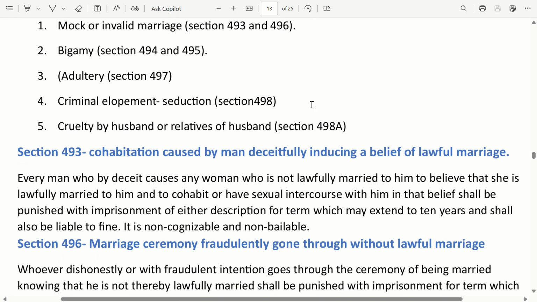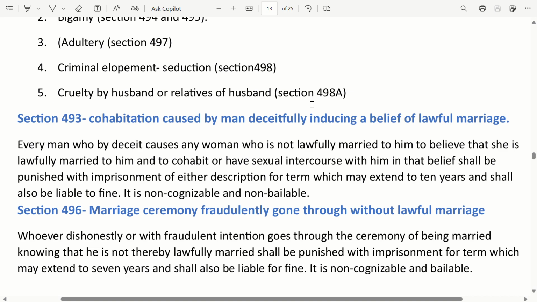Section 493. Cohabitation caused by man deceitfully inducing a belief of lawful marriage. Every man who by deceit causes any woman who is not lawfully married to him to believe that she is lawfully married to him and to cohabit or have sexual intercourse with him in that belief shall be punished with imprisonment of either description for a term which may extend to 10 years, and shall also be liable to fine. It is non-cognizable and non-bailable.